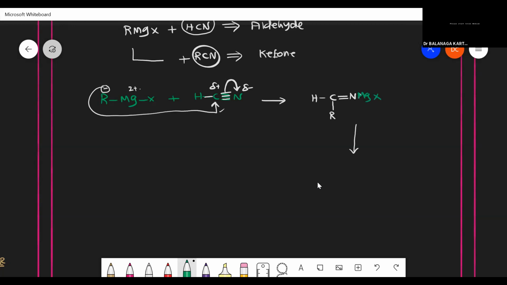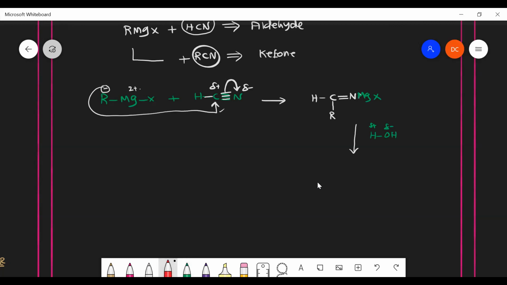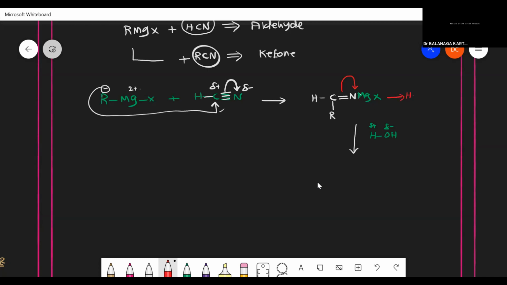So here, after adding the Grignard reagent, we can hydrolyze it with HOH. We know that oxygen is highly electronegative, so it gets a negative charge, and hydrogen gets a positive charge. Next step, nitrogen is highly electronegative, so it can take the electron away from carbon and goes to a negative charge. Now I get another C here with R, a positive charge on carbon, one bond is breaking, and N minus MgX.